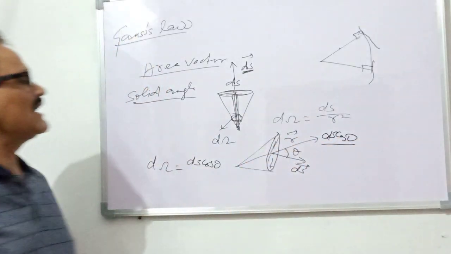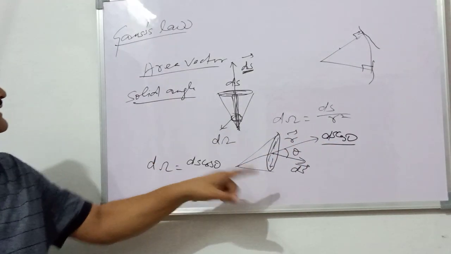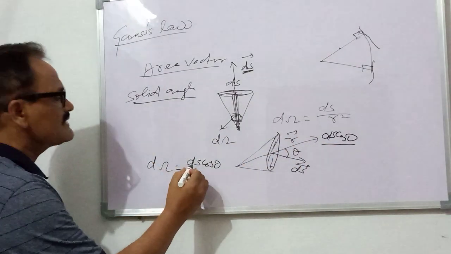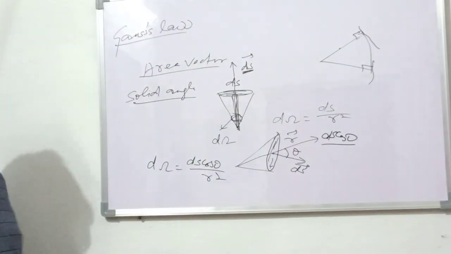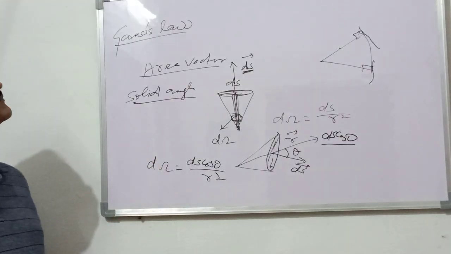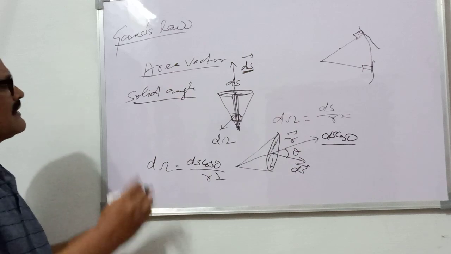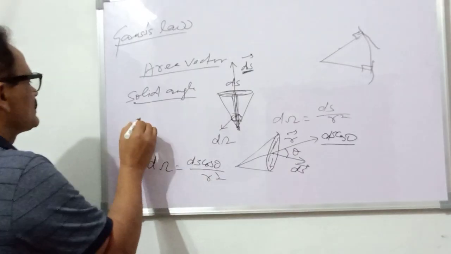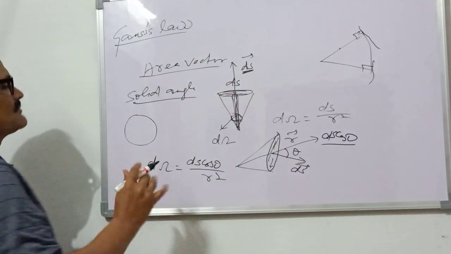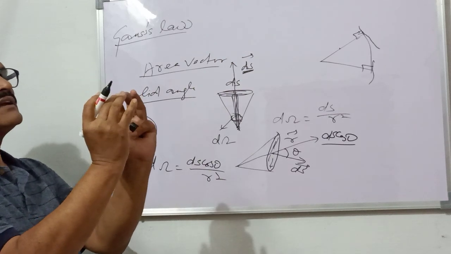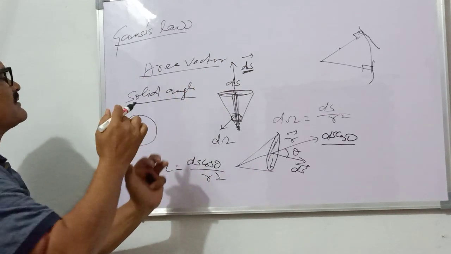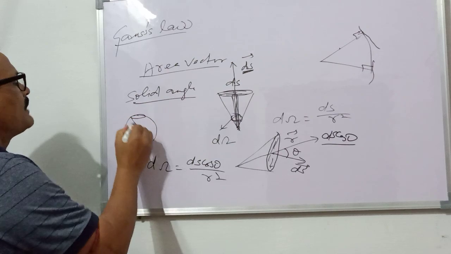So ds cos theta is along the r. So in this case, the solid angle is defined as ds cos theta by r square. This is the concept of the solid angle. And just like a sphere, not a circle, a sphere, and a cone is a part of the sphere. This is the cone, part of the sphere.